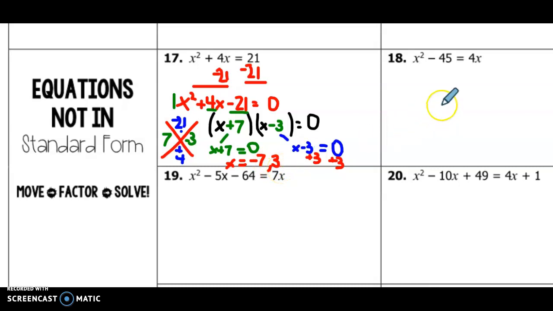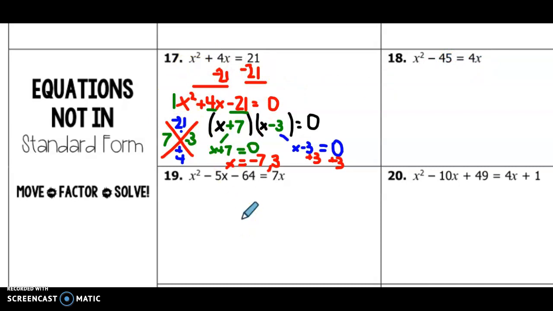Okay, for the next few questions, I just want to talk through making sure we're getting everything to one side. Like it says here, move, factor, and solve. We want to look at both sides. I see a positive x squared on this side, so that's good. So what I would do is move that 4x to the other side and have x squared minus 4x minus 45 equals 0. And then we go through a similar process as 17.